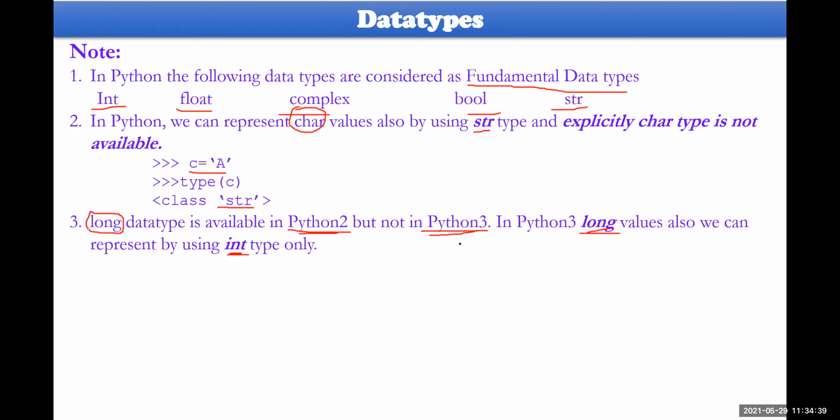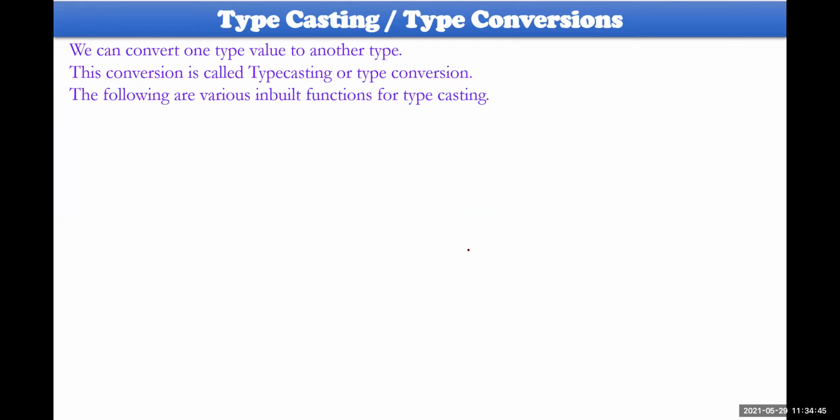Then, you can convert one type to another type by using the type conversion functions. This is integer: from any data type to integer will be converted. Any data type to float, it will be converted. Any data type to complex, it will be converted, from bool and str also. By default, if you take any input, the data type of input will be str.